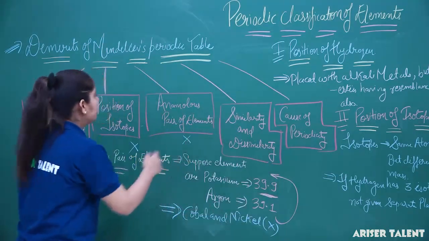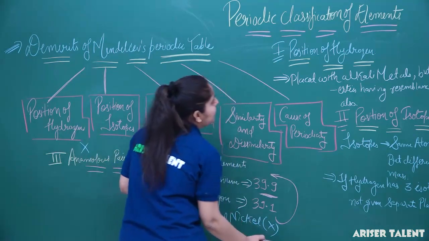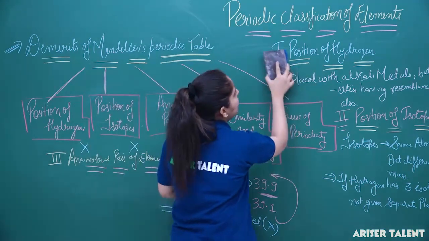So what will be the fourth point? The fourth point we have is similarity and dissimilarity.